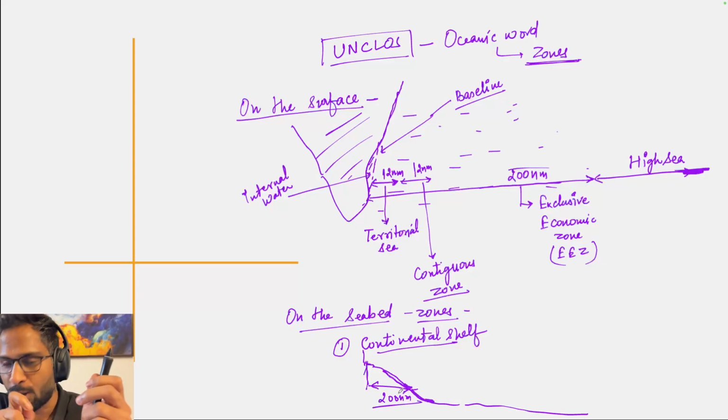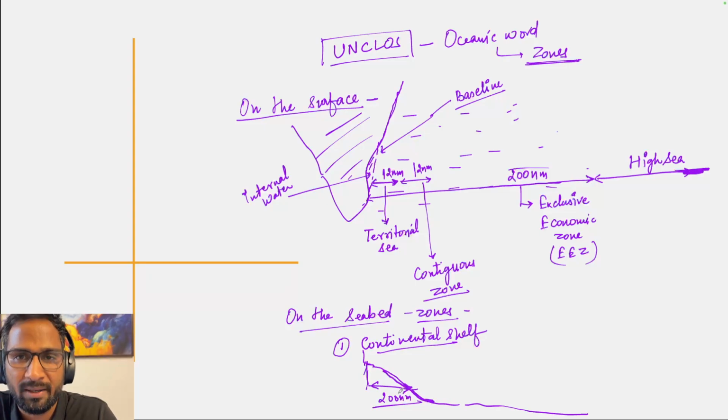So usually continental shelf is up to 200 nautical miles. But in certain cases, this might exceed up to 350 nautical miles. And this extension up to 350 nautical miles is subject to the recommendation from the Commission on Limits of Continental Shelf. But in usual cases it is up to 200 nautical miles.